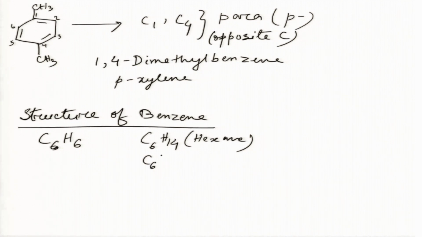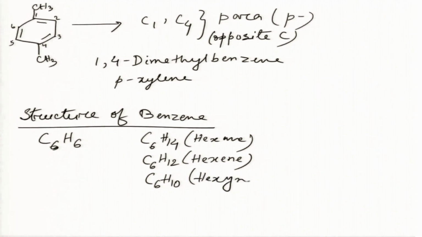If it was alkene, it should have been C6H12, that is hexene. If it is C6H10, we can call it hexyne. But the structure of benzene is much different from all of these. So, benzene does not fall under any category.